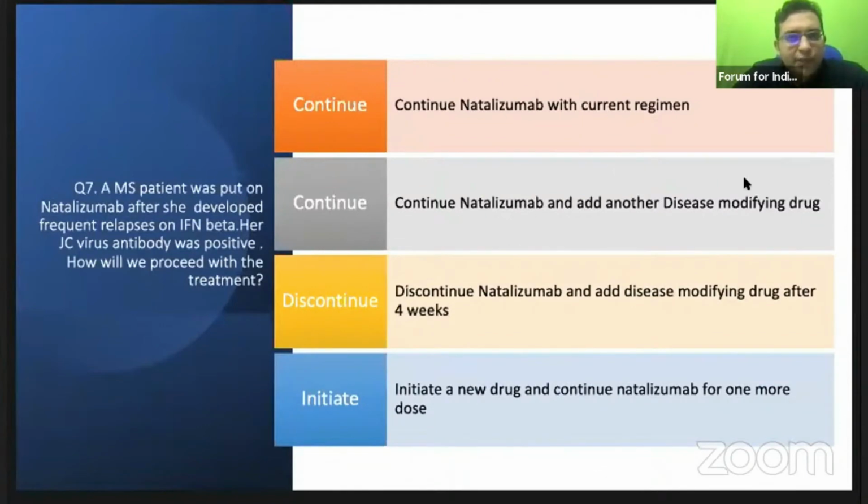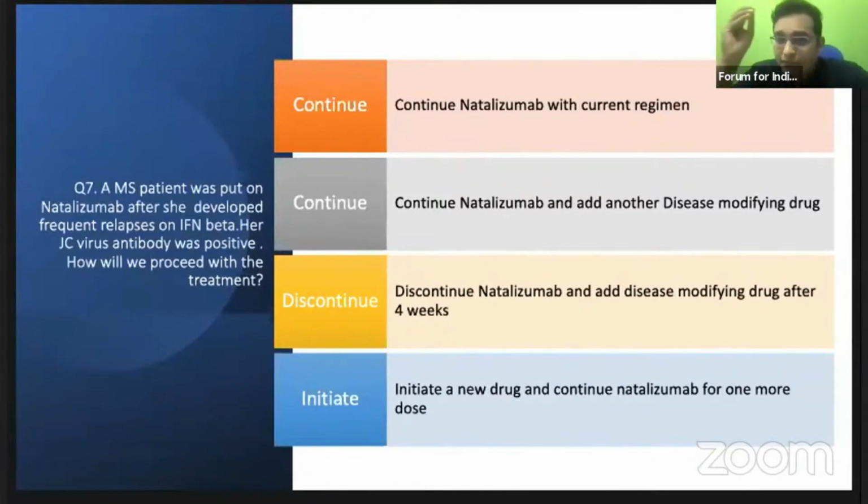How will we proceed with treatment of such a case of a patient on natalizumab having JC virus antibody positivity? Will we continue the current regimen, or give the natalizumab and add another disease modifying agent, or discontinue natalizumab? Natalizumab is given 6 monthly. So will we wait for the next 6 months, or start another drug within 4 weeks after the last dose of natalizumab, or initiate a new drug and continue natalizumab for one more dose? Is it okay to give one more dose of natalizumab if the JC virus antibody is strongly positive?